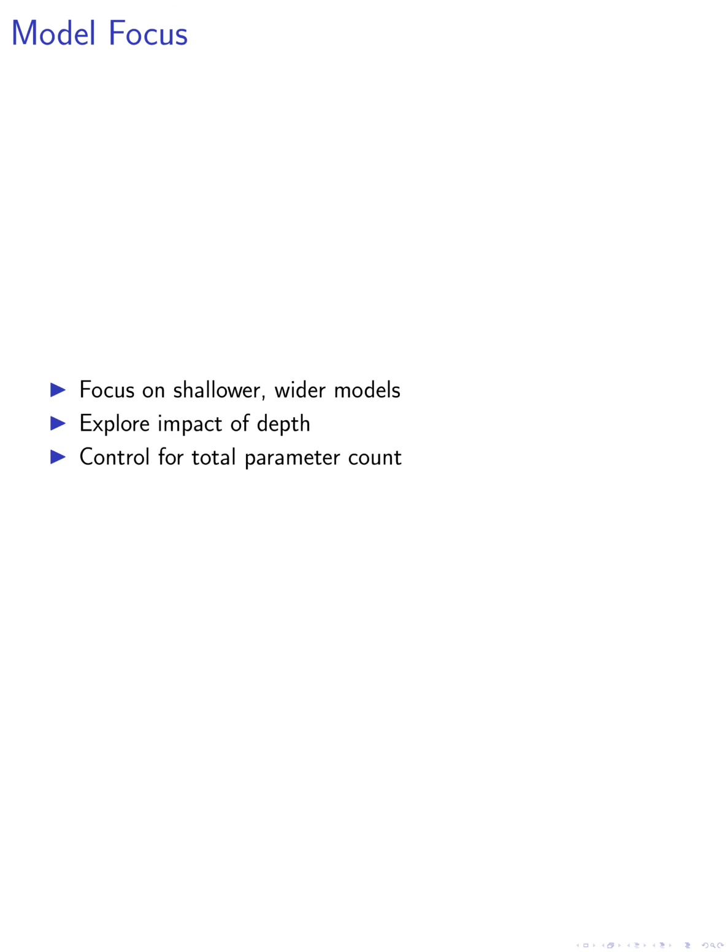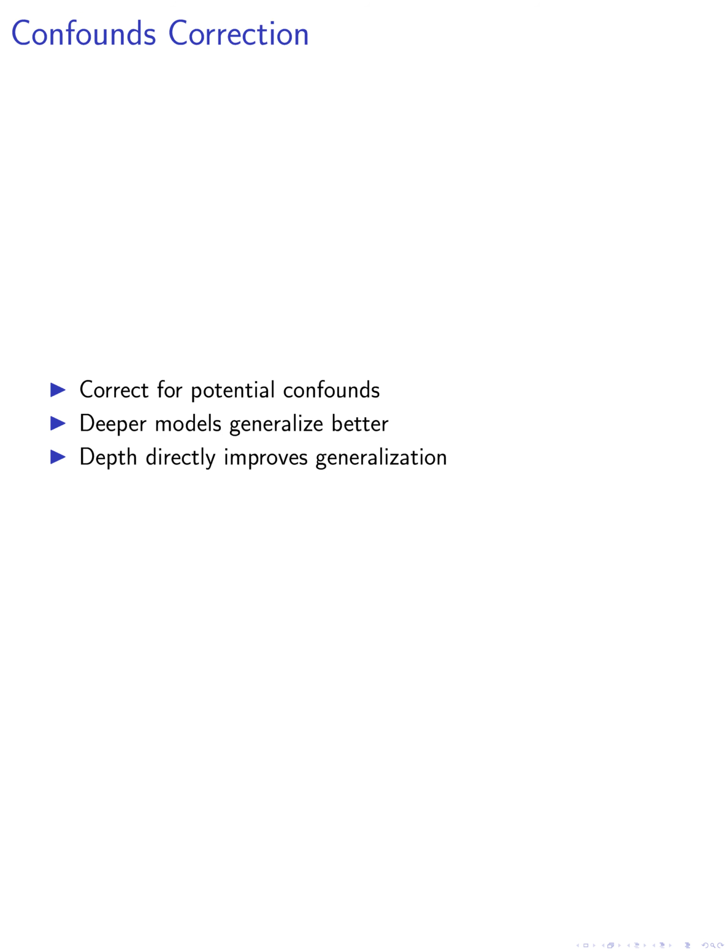The disparities between the shallowest models in our approach and conventional models grow as the size class gets bigger. Our approach allows for exploring the impact of depth while controlling for total parameter count. We also correct for potential confounds such as lower pre-training losses and better in-distribution performance of deeper models. Even after adjusting for these confounds, deeper models still generalize better than shallower models, indicating that depth directly improves generalization.